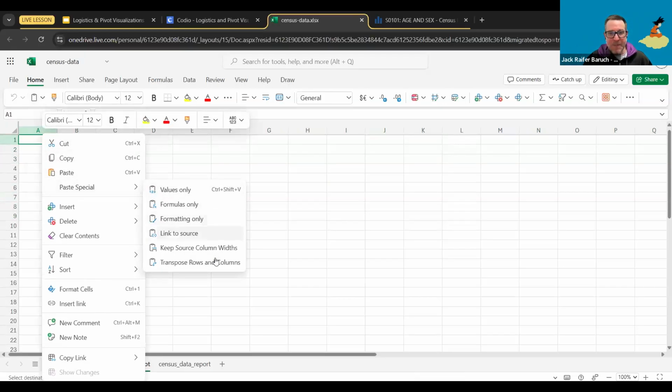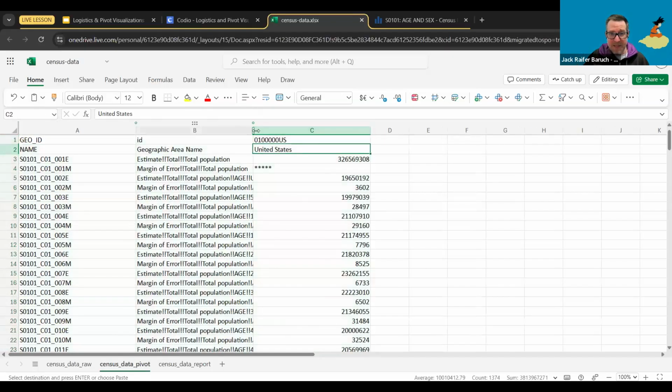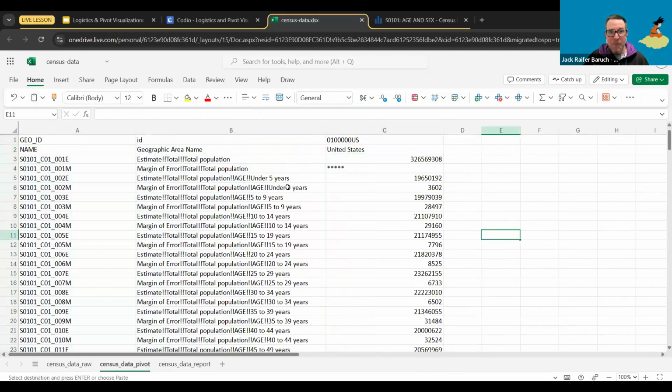In Paste Special, the last option says Transpose Rows and Columns. That is going to do the transposition for you. I'm going to click on that one, and this is what happens. Now instead of 3 rows, we have 3 columns. It's still very messy and not ready, but it's one step further.